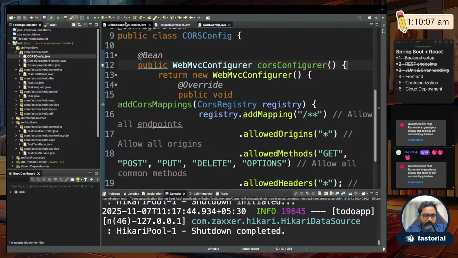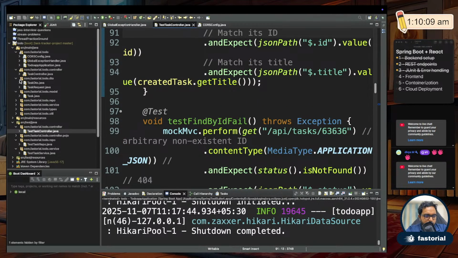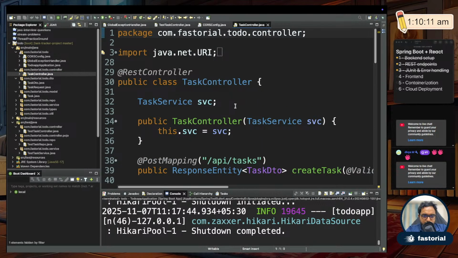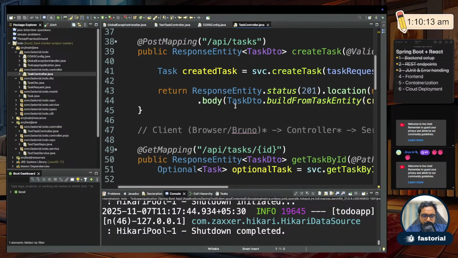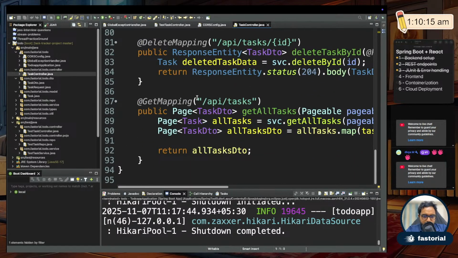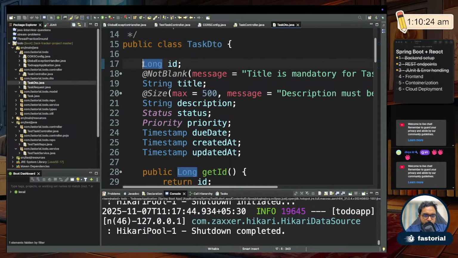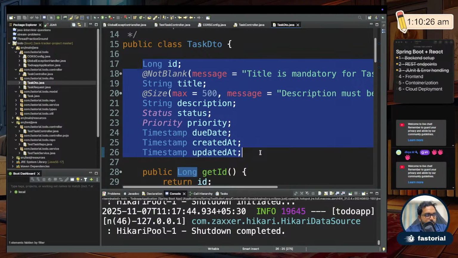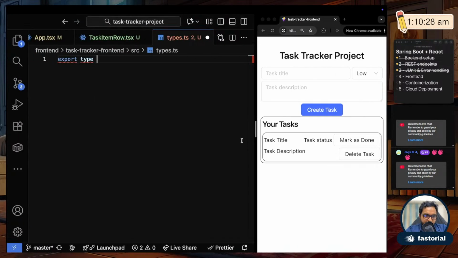So if I go to task controller and do like get all tasks, where is it? So yeah, this is the get all tasks, right? So what does it return? It returns the task DTO. Okay, so I'll open this and this is what we get returned, right? So I'll use the same nomenclature here, the name here. Okay, so task DTO. Okay, fine.